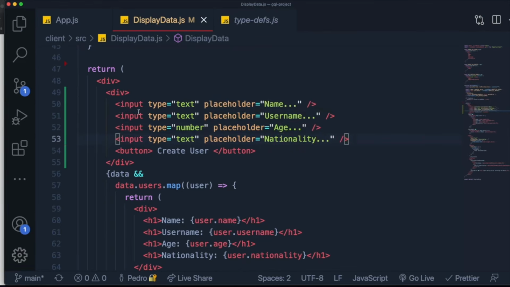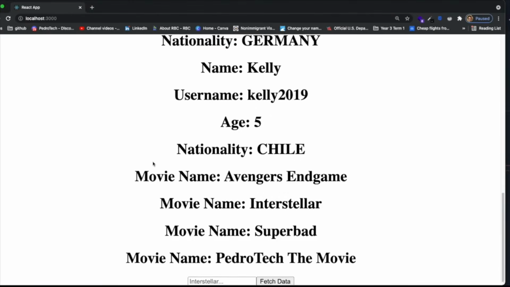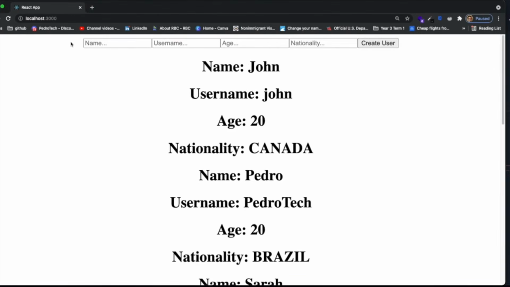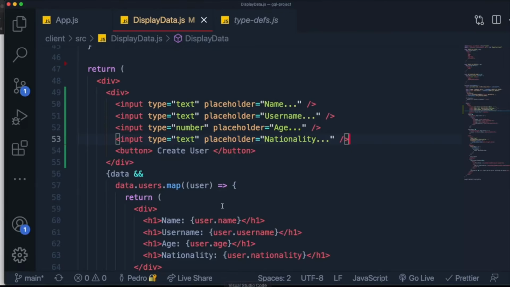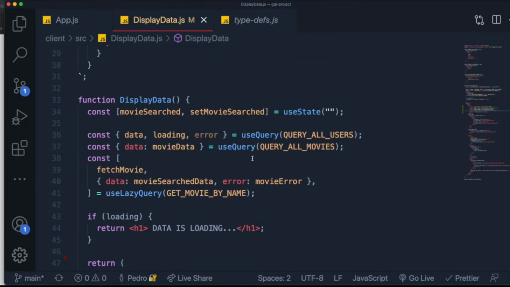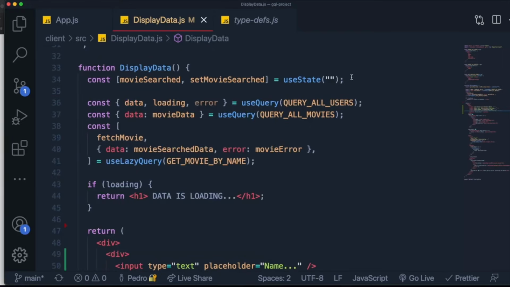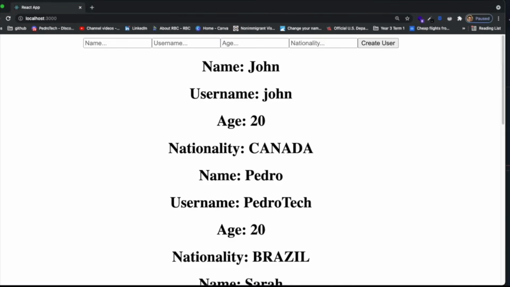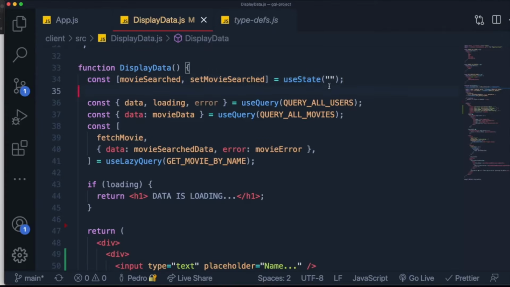So we have our four inputs over here, which is amazing, right? You can see that if we refresh our page, actually we don't even need to refresh our page, they already appear over here at the top. And how we make it so that whenever we write on these inputs, we get the values, is by doing the following. Well, we've done this in the past with this state over here called movie search. We need to create a state that is going to hold the values for the inputs that we listed up here. So I'm going to copy this over here and create